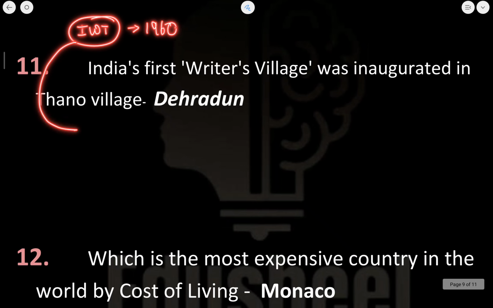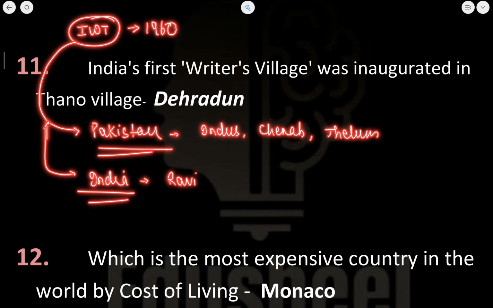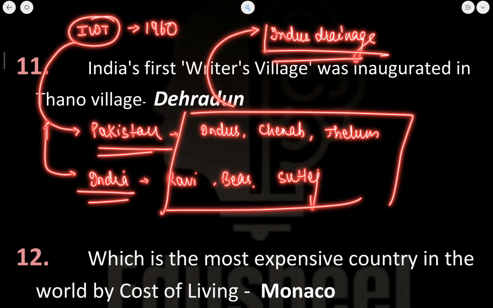Now this treaty was signed between India and Pakistan, and it covers the rights to use the water of different rivers. Pakistan was given the authority to use the water of the Indus, Chenab and Jhelum, whereas India has the right to use the water of Ravi, Beas and Satluj. Now all of these rivers are concerned with the Indus drainage system. You should revise this in your geography, okay.